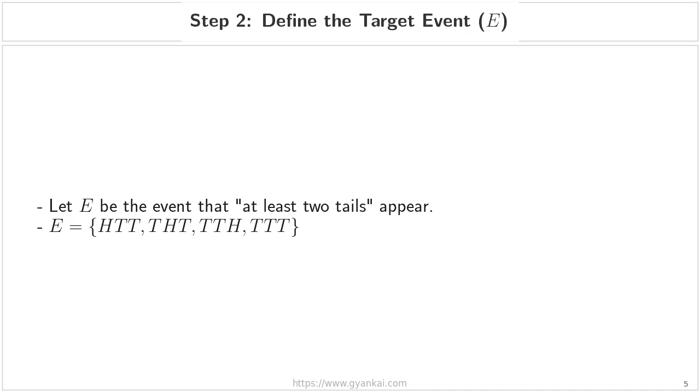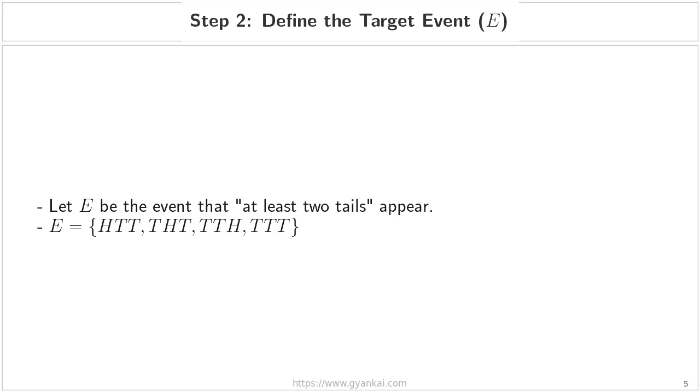Step 2. Define the target event, E. Now that we have listed our original sample space, let's define exactly what we are looking for. Let event E be the event where we get at least 2 tails. If we look through our list from the previous slide, we need to pick out every outcome that has 2 tails or even 3 tails.